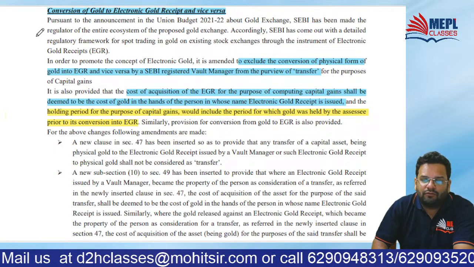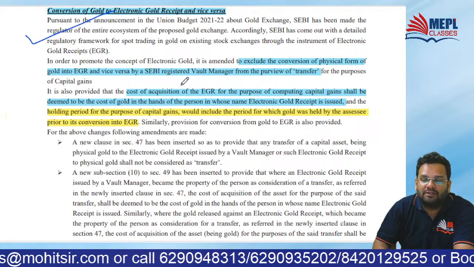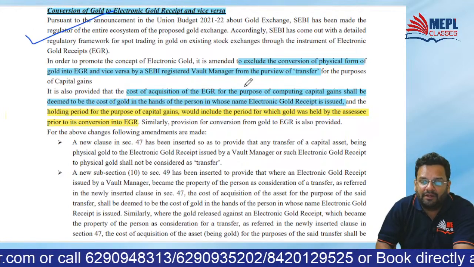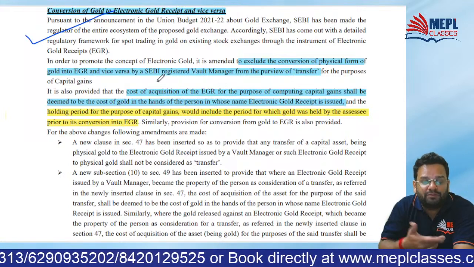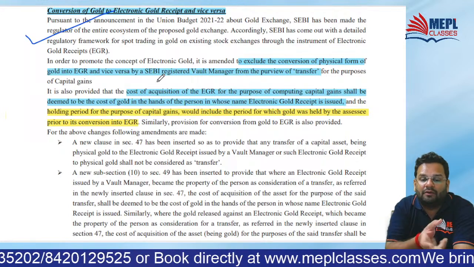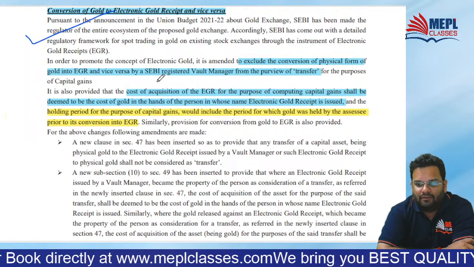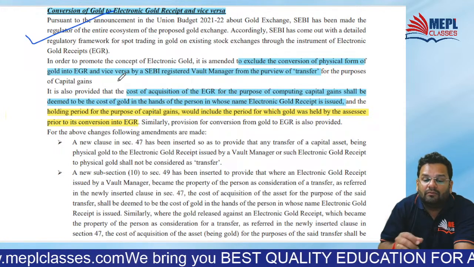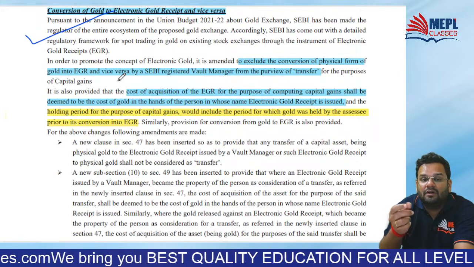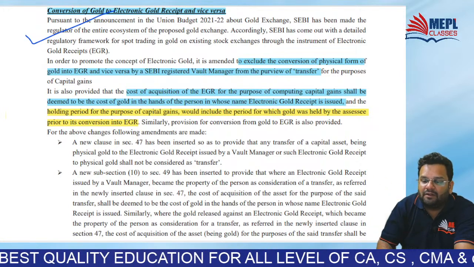Then conversion of gold to electronic gold receipt and vice versa. So what has happened? To promote conversion of gold to electronic gold receipt, they will exclude this conversion from the definition of transfer, so that there will be no capital gain on this.